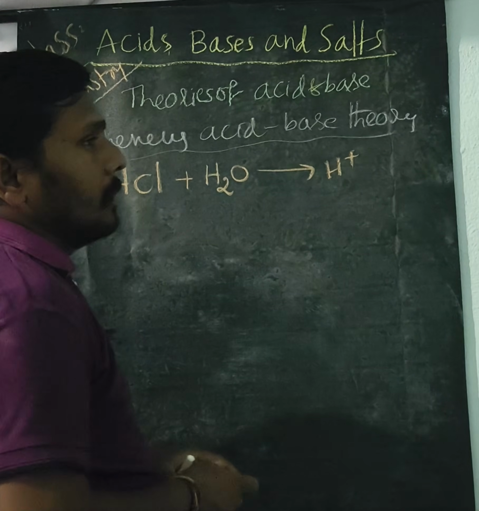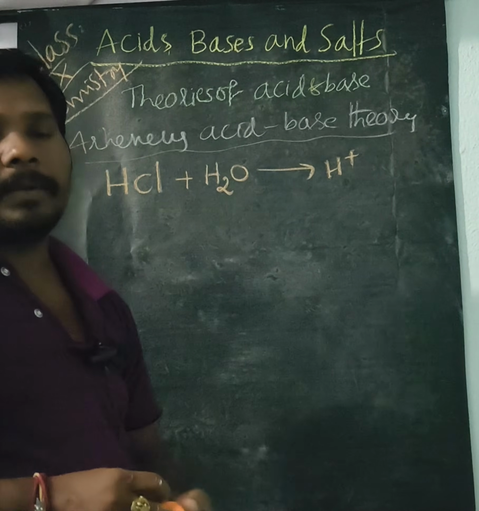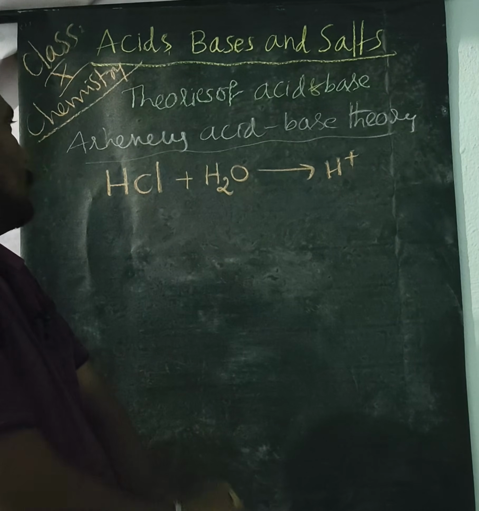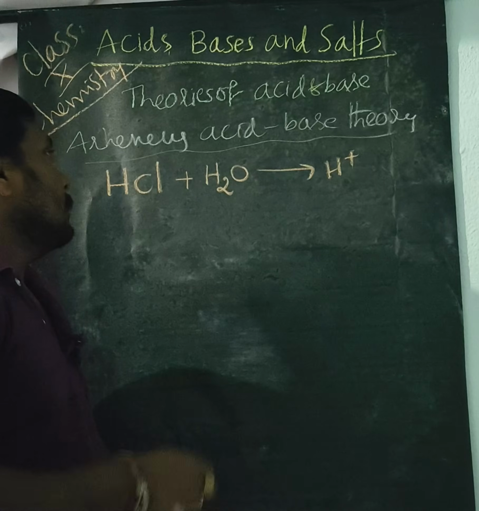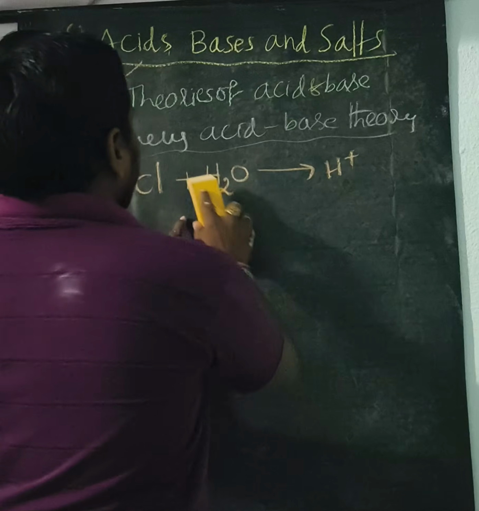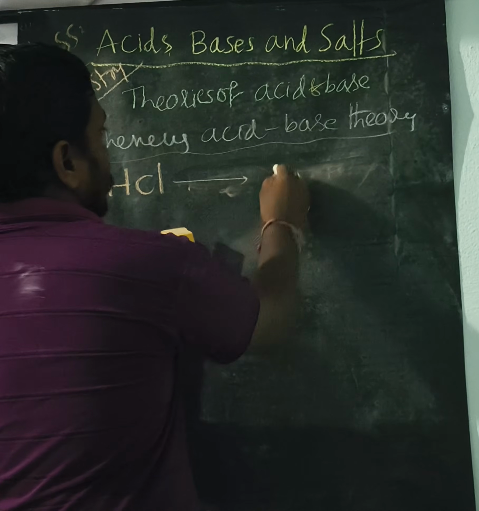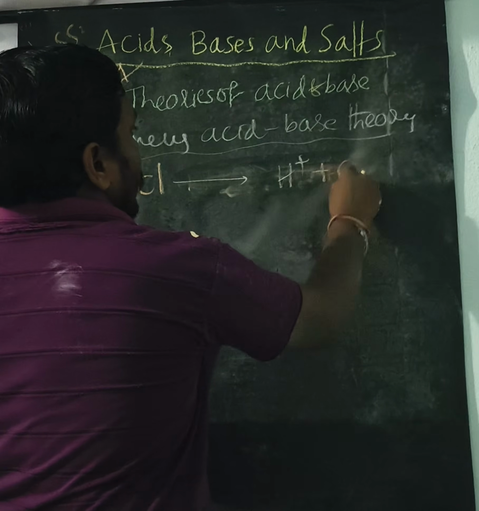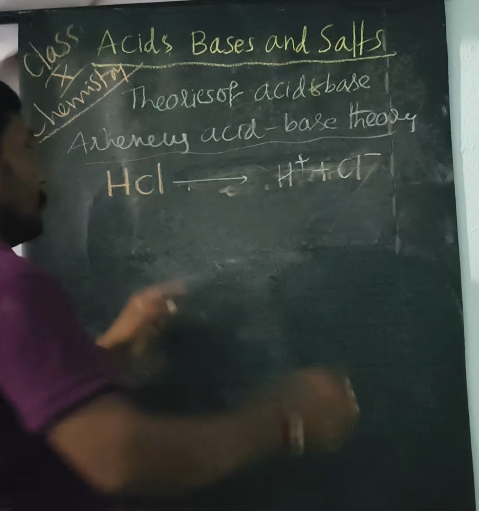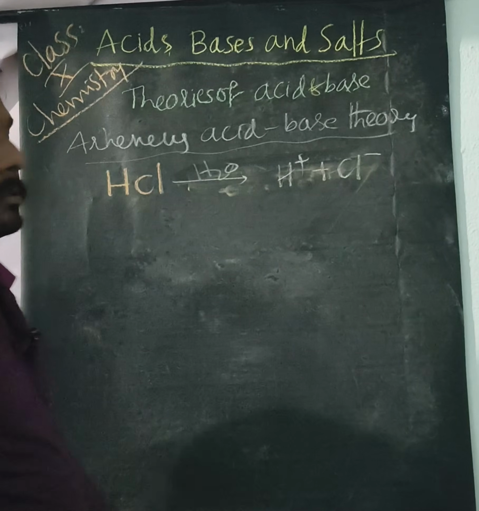So according to the Arrhenius acid-base theory, any substance that gives H plus ions when it dissolves in water can be said to be an acid.